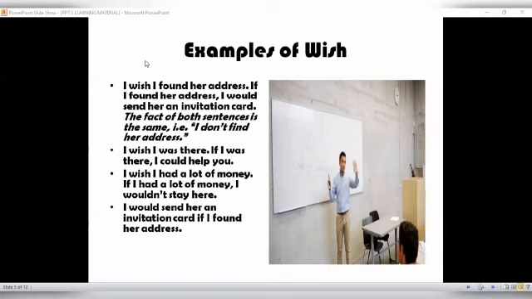So from the sentence I wish I found her address, if I found her address, I would send her an invitation card, the fact of both sentences, once again, is the same. That is, I don't find her address. That's a fact. So that's why it is unreal. This is what we call present unreal.